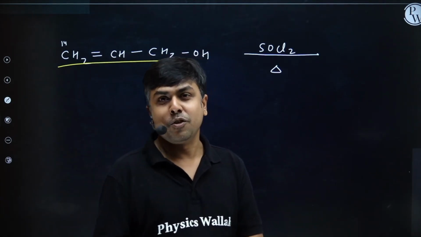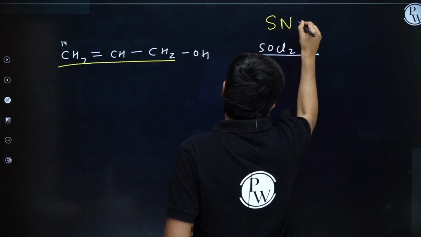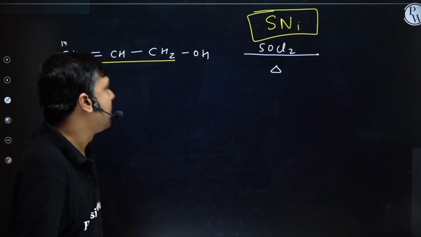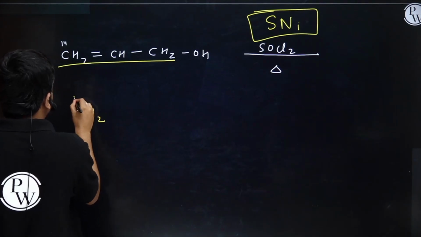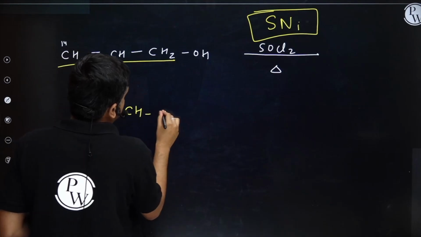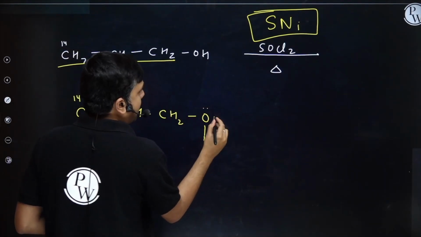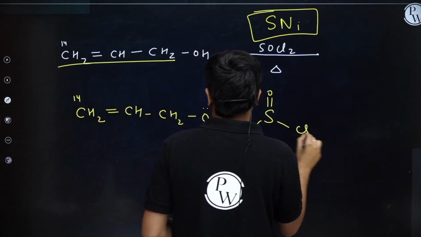Absence of pyridine. So the reaction will occur via SNi pathway. And this question is really important. Lot of students will commit mistake. See how this reaction will occur. I am having CH2, with C-14 isotopic part taken, doubly bonded to CH, CH2OH, treated with S double bond O, Cl, Cl.